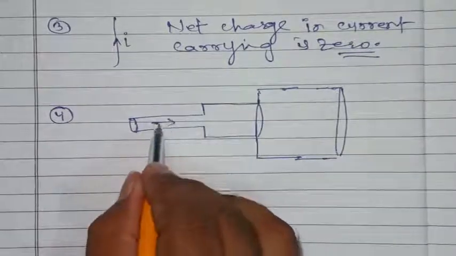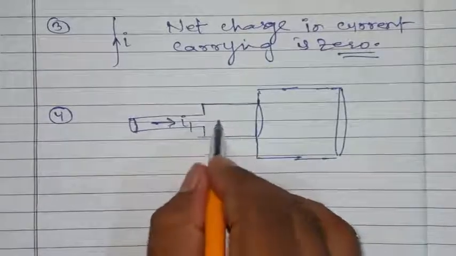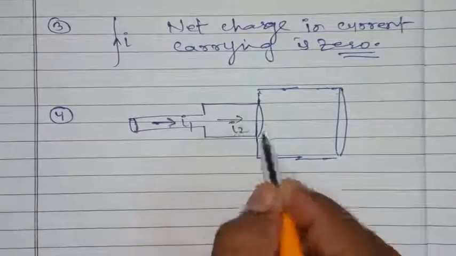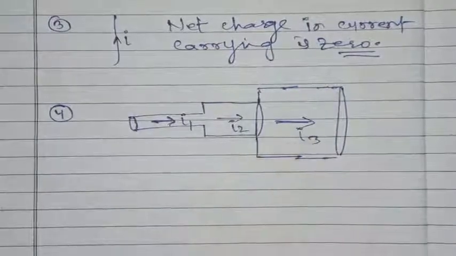Suppose from here the current I1 flows, from here the current I2 flows, and from here the current I3 flows.